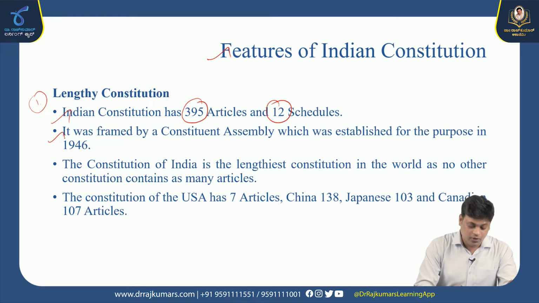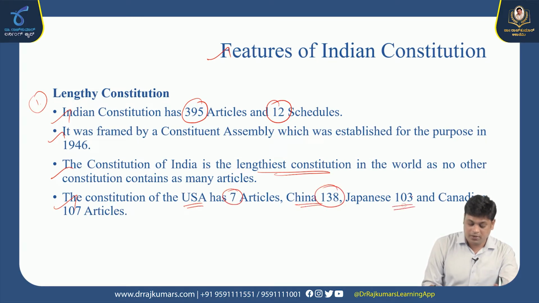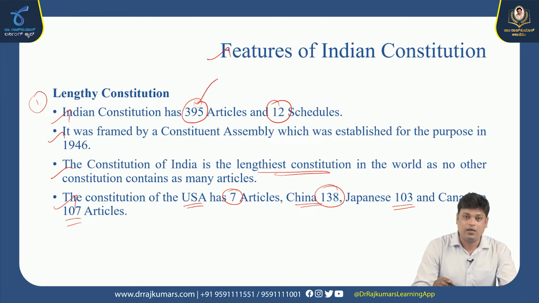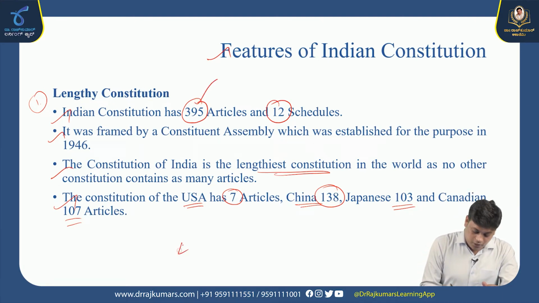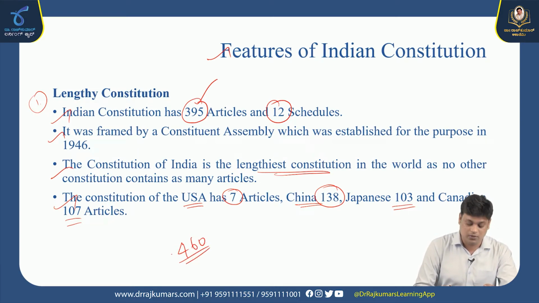As I told you, it was the lengthiest constitution because no other country's constitution in the world contains as many articles as the Indian Constitution. If you want to know, I can give you a few examples. USA has around 7 articles, China 138, Japan 103, and Canada 107 articles. But at the time of framing, our constitution itself had around 395 articles. Currently we have around 460 articles in our constitution.